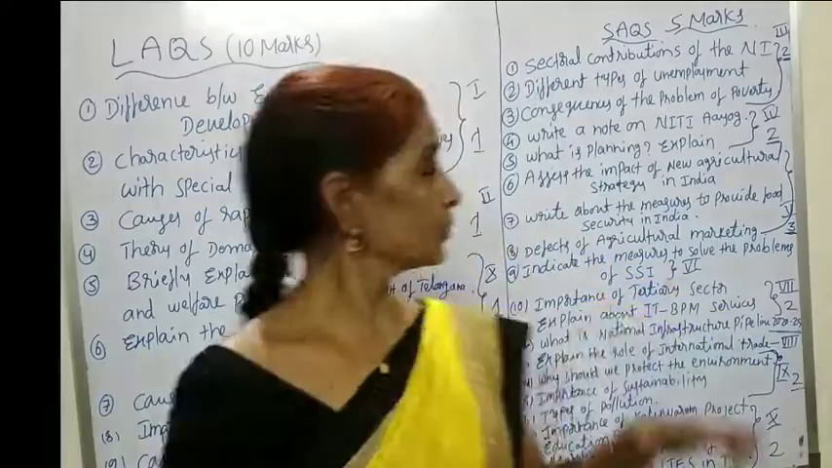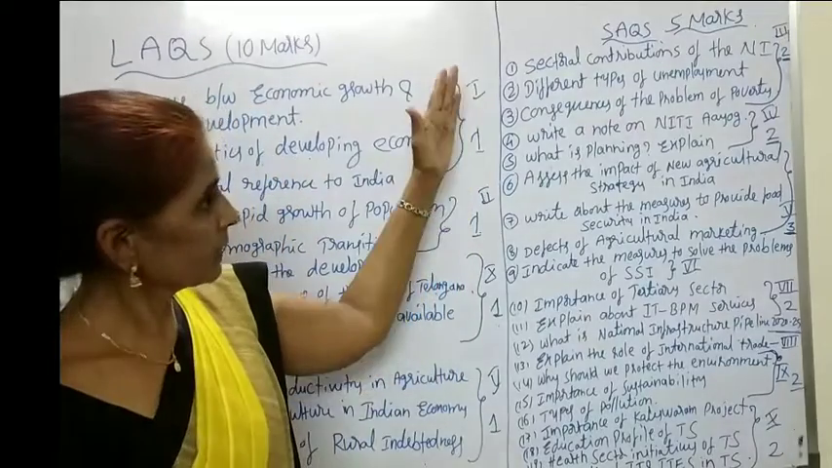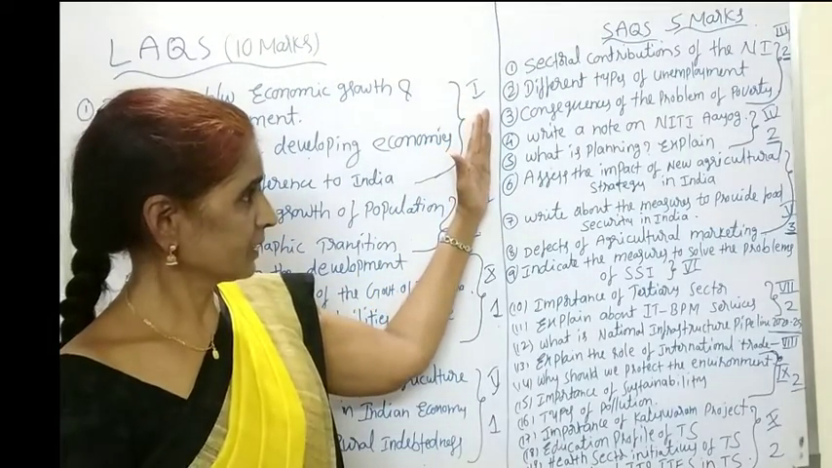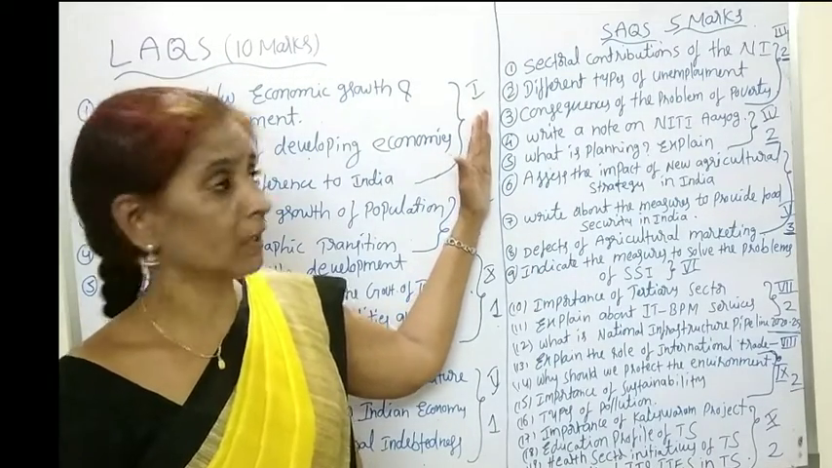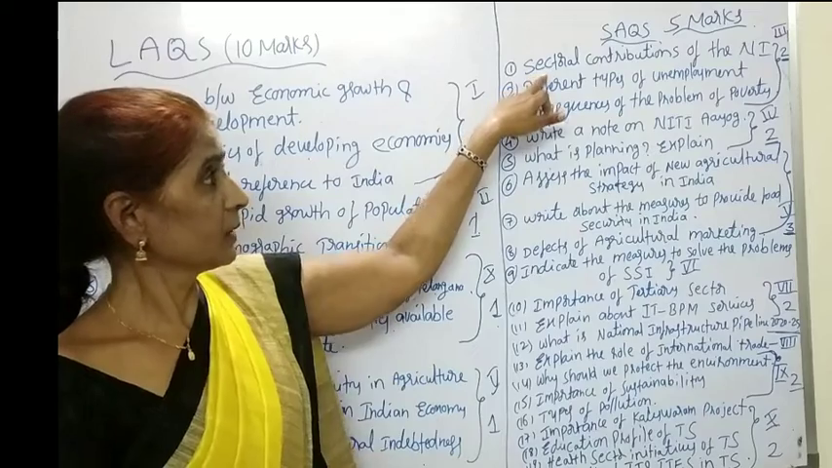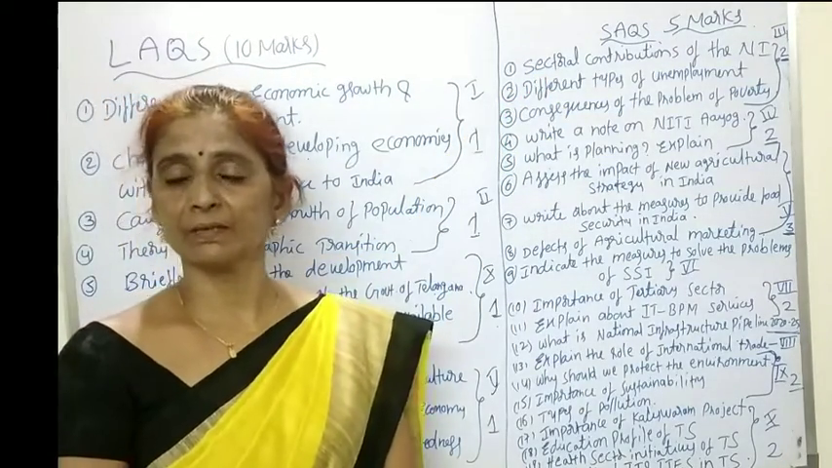And next, children, coming to the SAQs. From the 3rd unit, I don't know whether the questions are clear or not, that is the reason I am explaining also. From the 3rd unit, 3 questions are there. From the 3, 2 will come in the final examination.